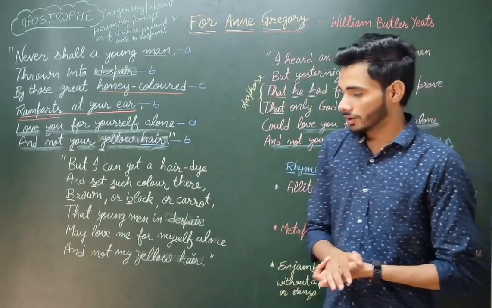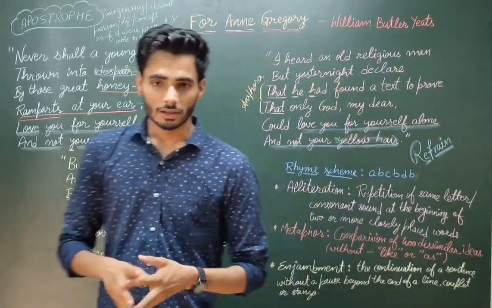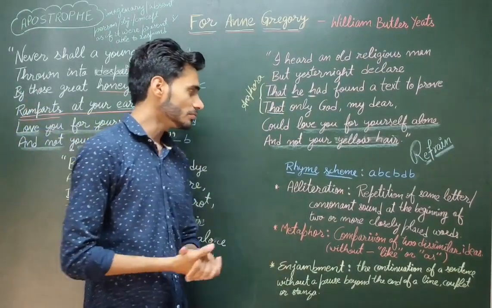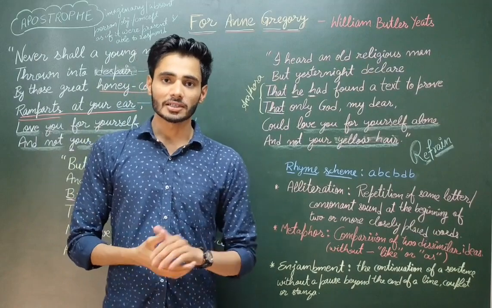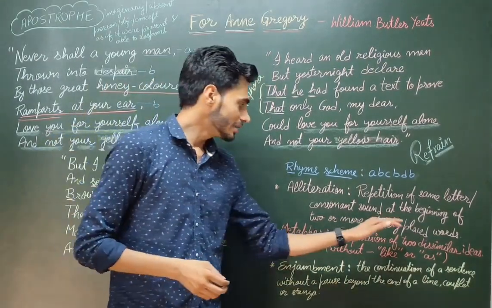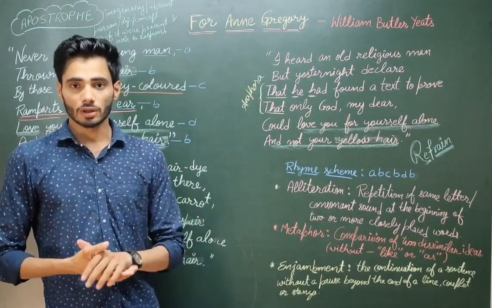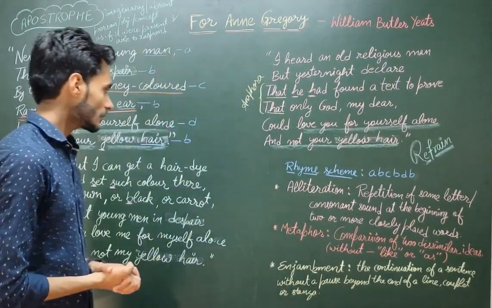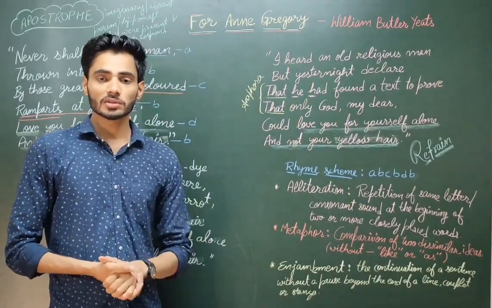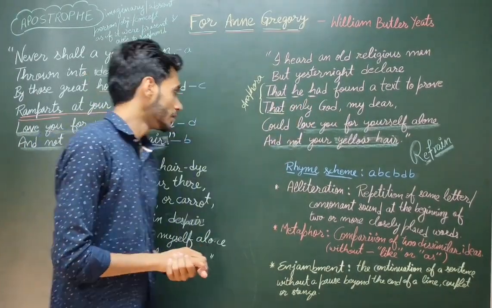Okay. Now, let's look at other poetic devices, like alliteration. Alliteration means repetition of the same letter, or you can say repetition of a consonant sound at the beginning of two or more closely placed words. Like he, had. Here the sound h is repeated.